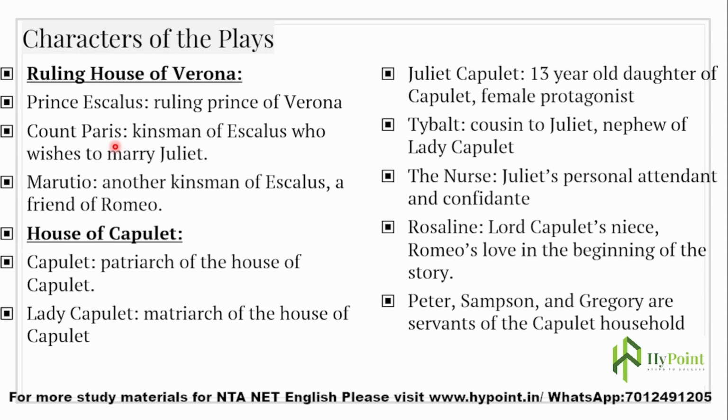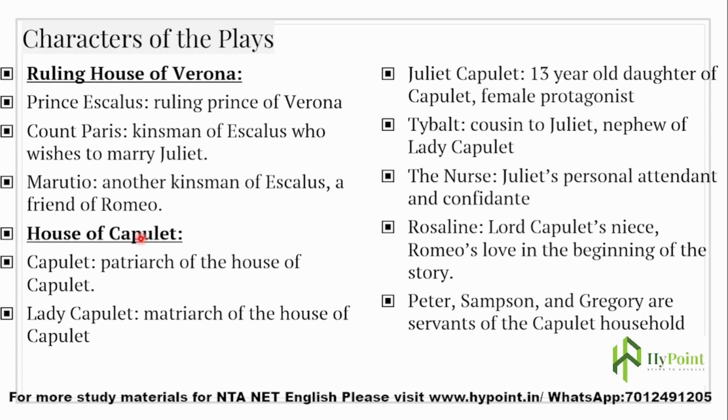Juliet Capulet is 13 years old, and Count Paris wants to marry her. Mercutio is another kinsman of Escalus, a friend to Romeo. So these people are ruling the place known as Verona.